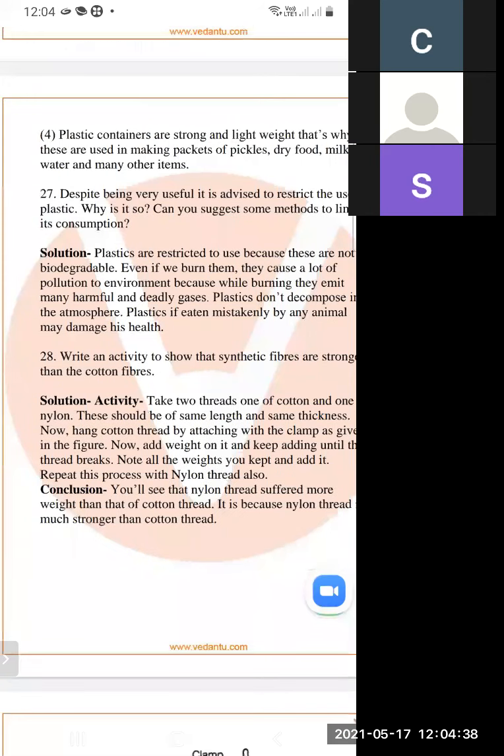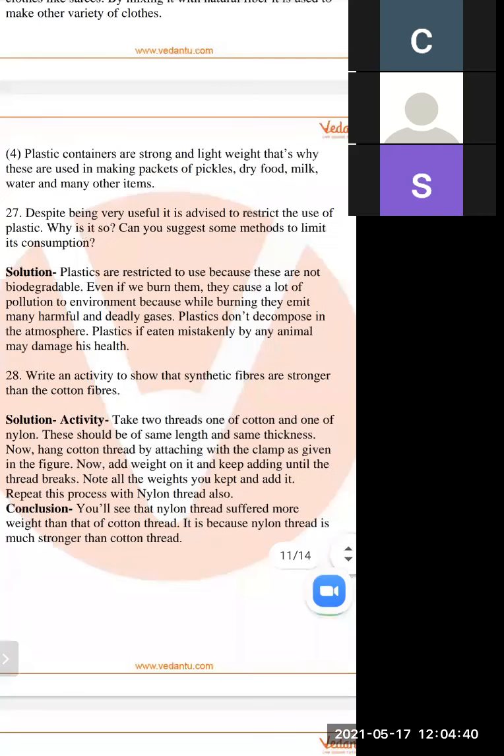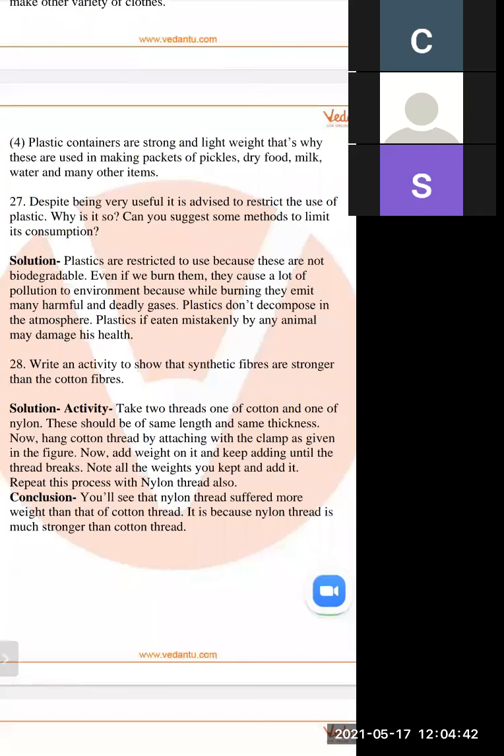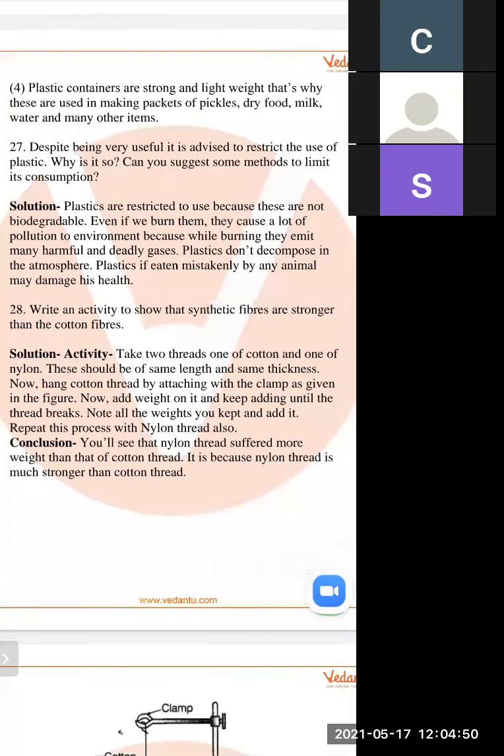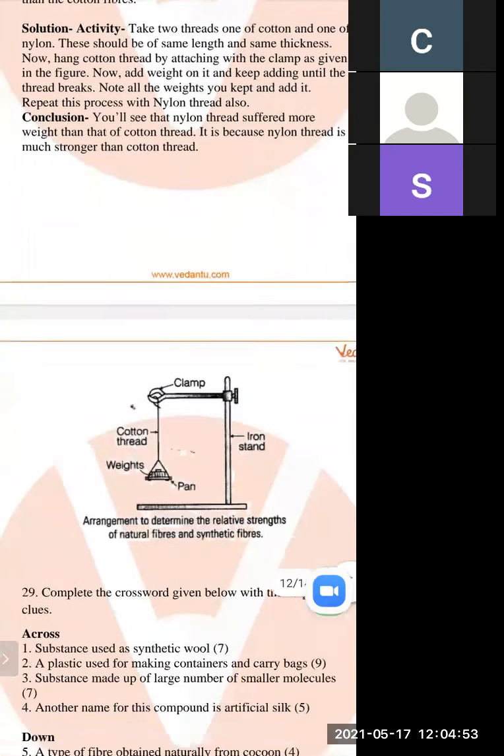Next is write an activity to show that synthetic fibers are stronger than cotton fiber. You can do this activity. This is the activity of your chapter, which was discussed in the previous class.